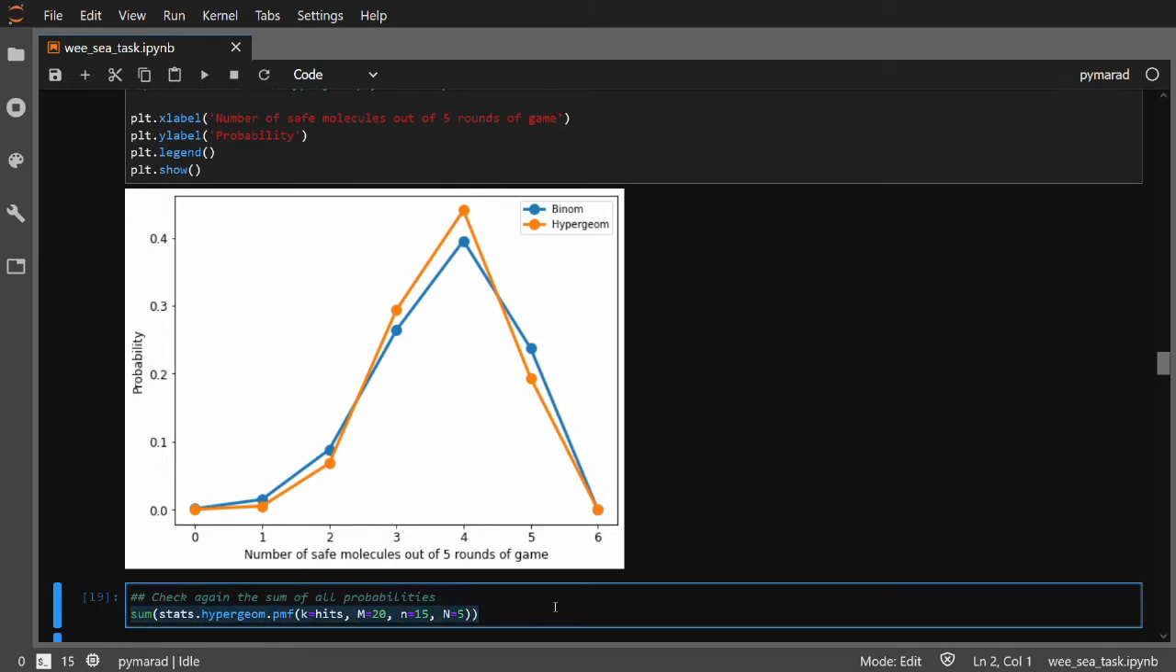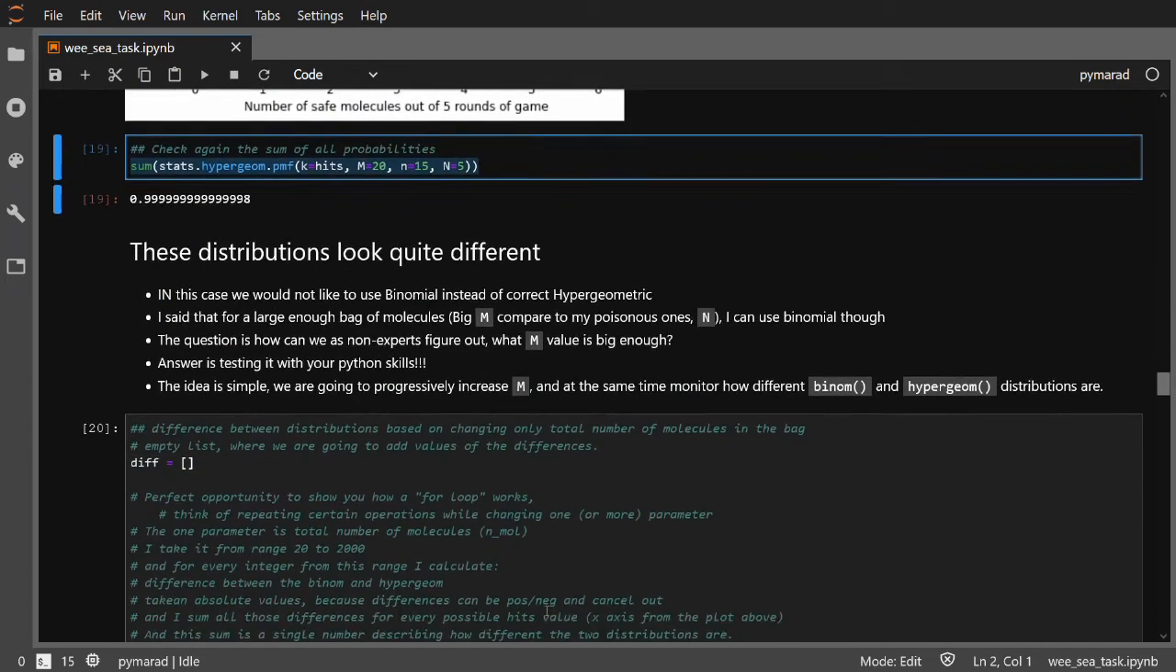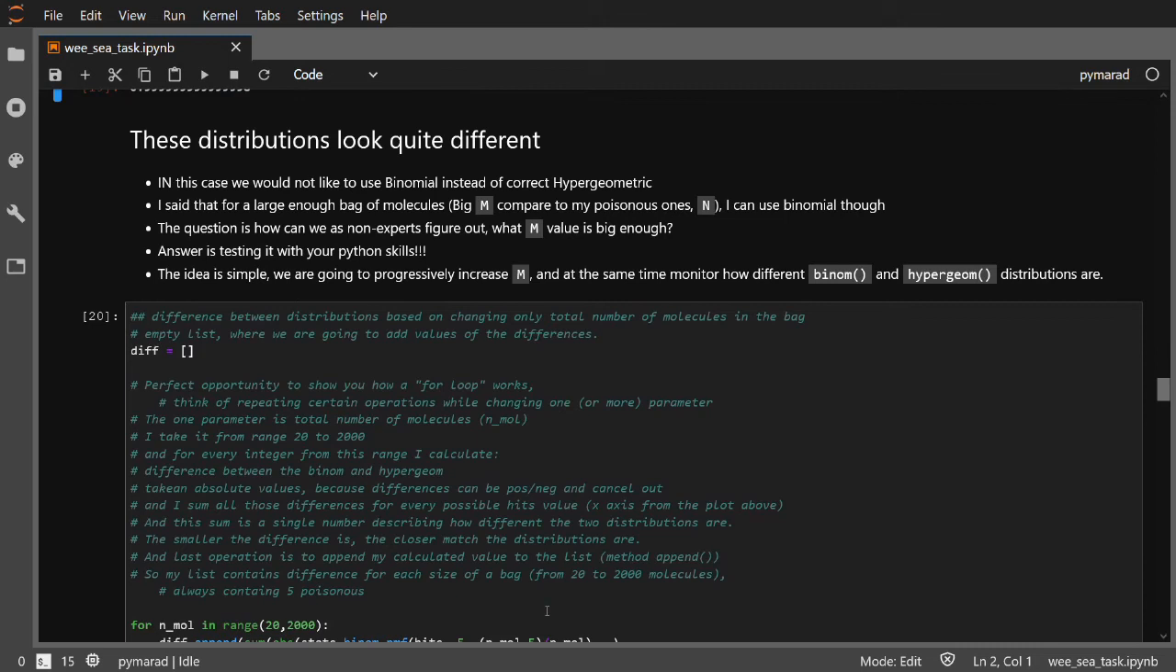Interestingly enough, if we increase the total amount of molecules in our bag, the hypergeometric distribution will be progressively more and more similar to the binomial one, until they are completely unrecognizable. And I will show you a method to monitor this difference and decide how big of a bag is big enough in order to use the binomial distribution. And that's where the for loop comes in.